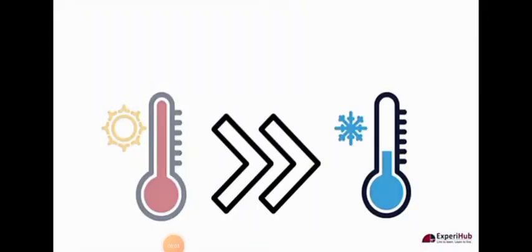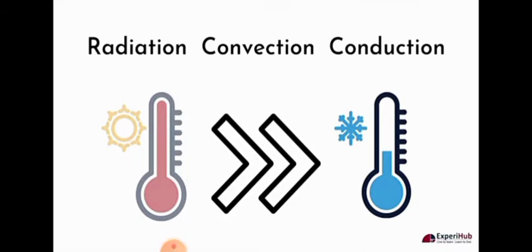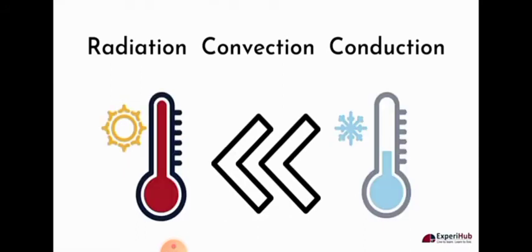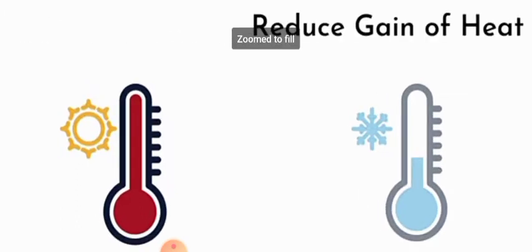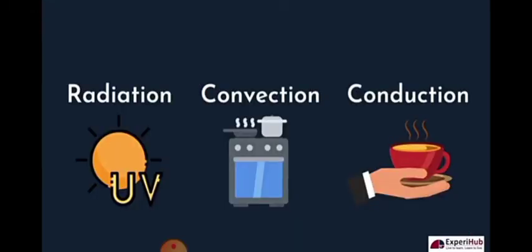A hot object loses heat to the surroundings by radiation, convection, and conduction. Similarly, a cold object gains heat from the surroundings by the same three modes. To keep a hot body hot, we need to reduce the loss of heat, and to keep a cold body cold, we need to reduce the gain of heat due to these three modes.